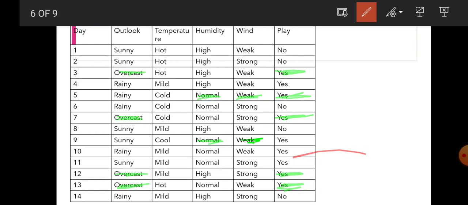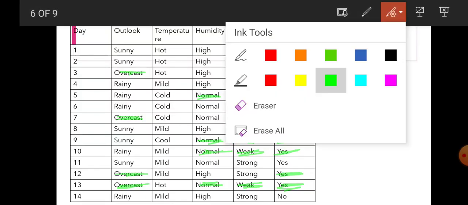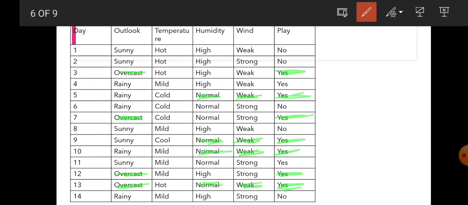Normal, weak, yes. Okay, I'm going to check the third condition in my hypothesis 2, that is temperature equal to mild for humidity equal to normal. Temperature equal to mild for humidity equal to normal. Here, yes. Normal, mild, yes.